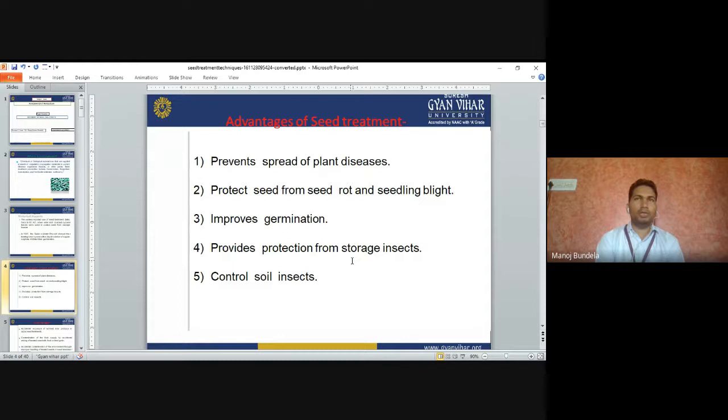Control the soil insects. Sometimes insects, eggs and larvae are present inside the soil and they cause soil-borne disease. For example, damping off is a major problem in solanaceous vegetables when we prepare a nursery. If we treat the seeds with fungicides, we can control the damping off disease. So these are the major advantages of seed treatment.